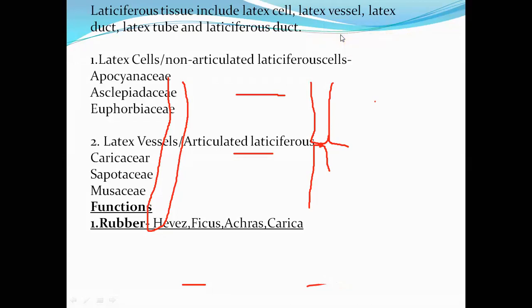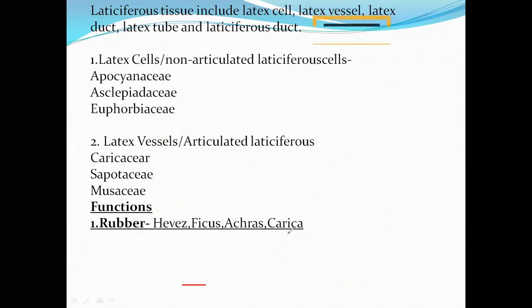Next, what are the uses or functions of this latiferous tissue? The main function is to produce latex. This latex has great commercial value, especially for making rubber.